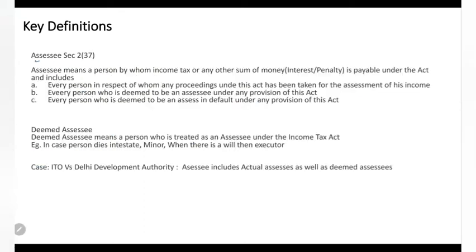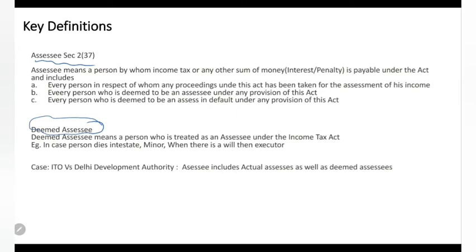Next, assessee. See, it is a little complicated part here, but let me put it in a simple way. Assessee means the person who pays income tax, very simple. The person who pays income tax or any other money as a penalty or interest, payable under the Income Tax Act, is called an assessee. Assessee includes deemed assessee.